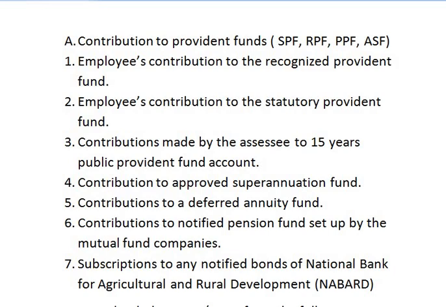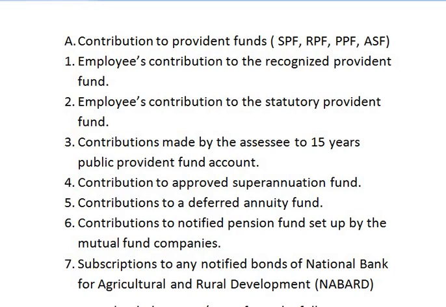First one, employees' contribution to the recognized provident fund. Second, employees' contribution to the statutory provident fund. Third, contribution made by the assessee to 15 years public provident fund account.